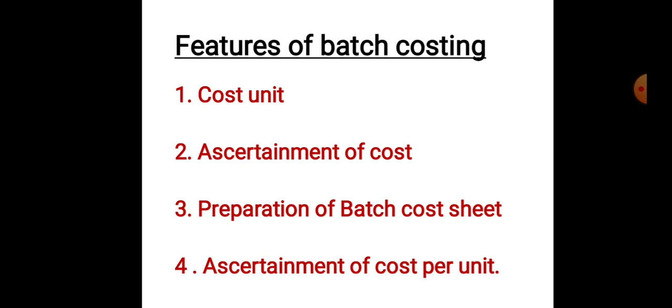Next one is the ascertainment of cost per unit. The cost per unit is ascertained by dividing the total cost of a batch by the number of items produced in that batch. How to calculate the cost per unit: total cost divided by number of units produced, right? It's the total cost of a particular batch divided by the number of units produced in that batch. These are the main features of batch costing.